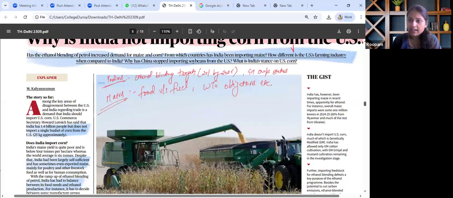The key theme discussed in this particular article is that the US is trying to push for GM crops exports to India, versus India's demand for opening up other sectors, but India is very much hesitant towards opening its agriculture sector with specifically GM crops altogether. So India's self-sufficiency policy that we are pushing forward for, and the ethanol blending policy that we are focusing